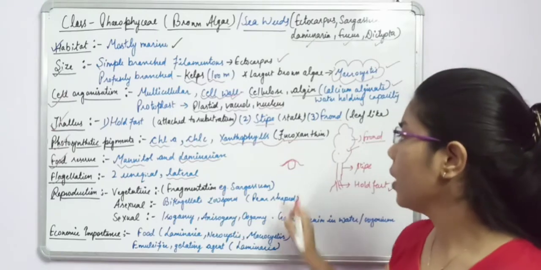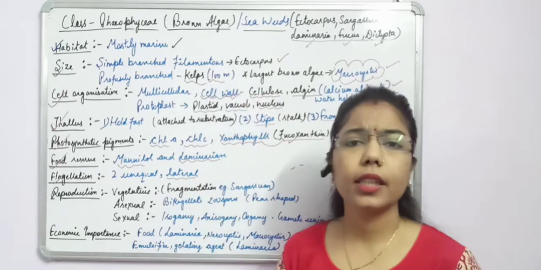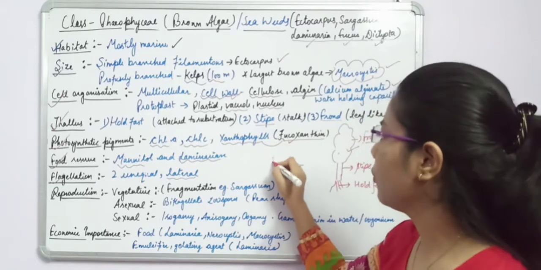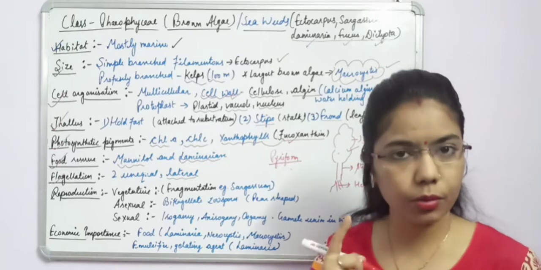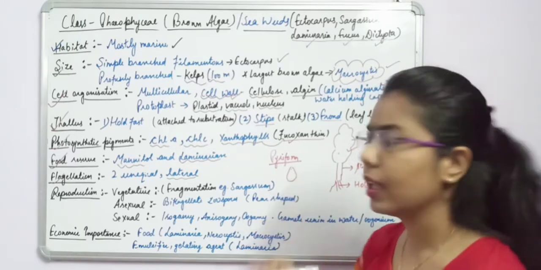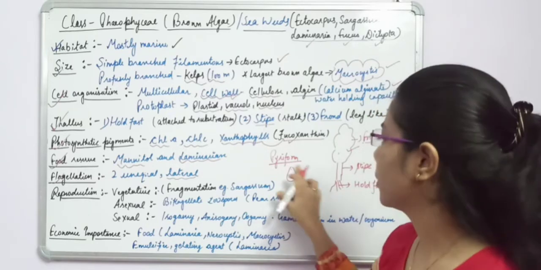Okay, now another important point, that if you see the gametes of these brown algae, these are pear shaped, and in scientific term we can say pyriform. Pyriform means that whatever gamete we are talking about, it is pear shaped. And what is the structure of a pear? Like this. So these are pear shaped.